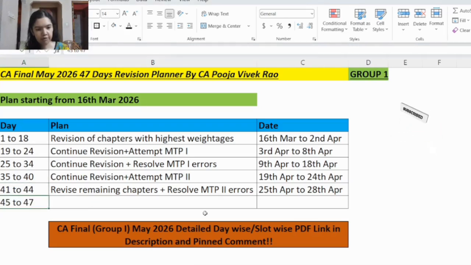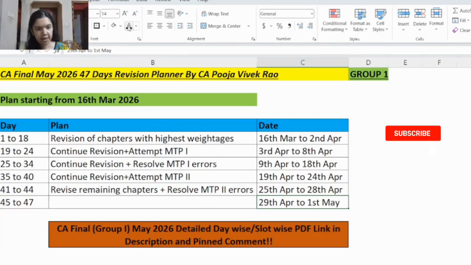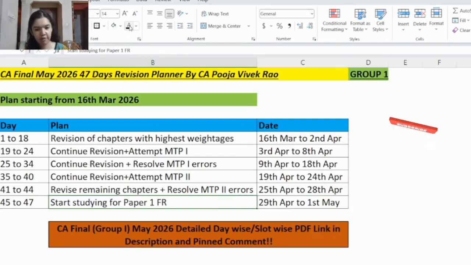And from day 45 to day 47, that is the last 3 days, from 29th April to 1st May, here you will start studying for the paper 1 FR. So usually it is better to start studying early for the paper 1, because if the first paper goes well, it will give you confidence for the next papers. And also it will build a positive momentum for the other exams as well. So it's better to start revising early for the first paper.